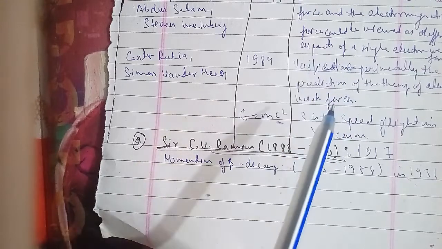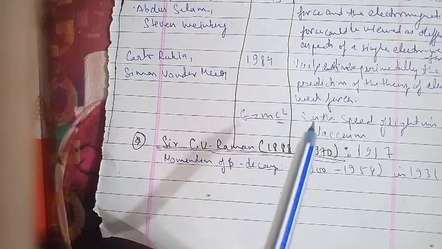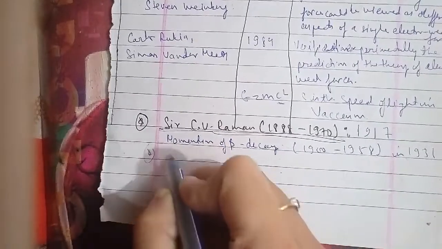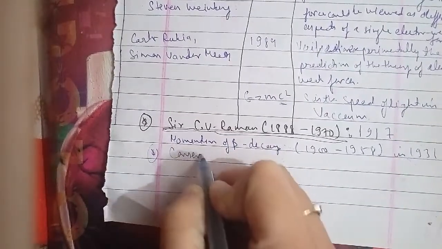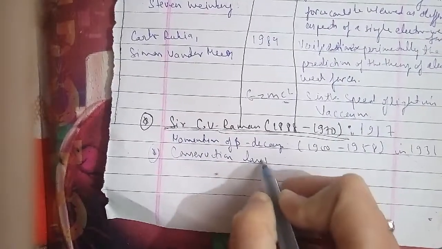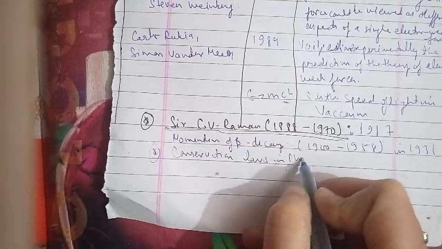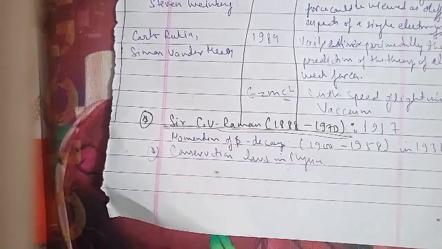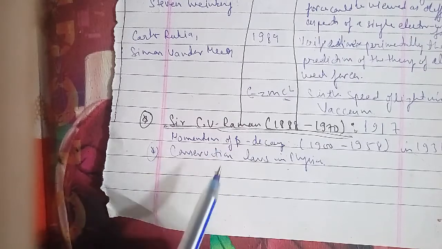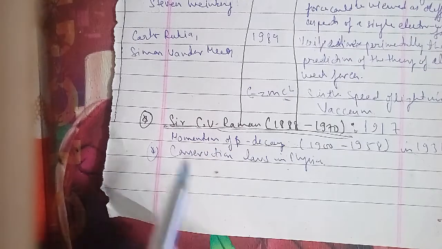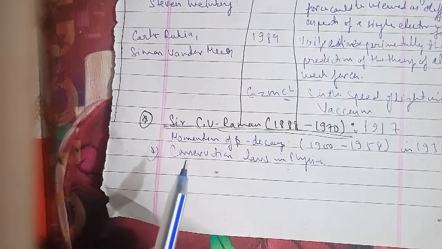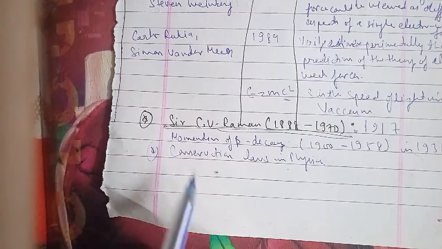A conservation law is a hypothesis based on observations and experiments. It is important to remember that a conservation law cannot be proved. It can be verified or disproved by experiments, and an experiment whose result is in conformity with the law verifies or substantiates the law. It does not prove the law. On the other hand, a single experiment whose result goes against the law is enough to disprove it.